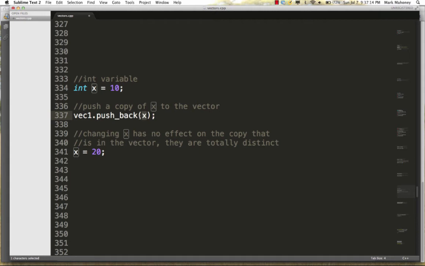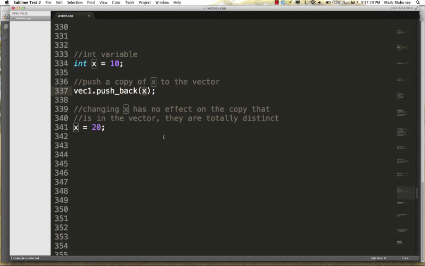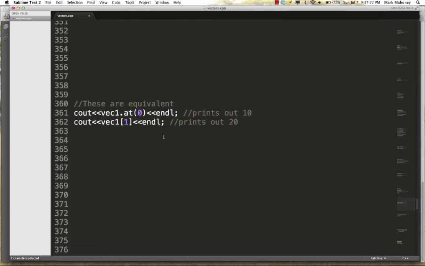Now, how do we access elements? Well, to access the elements of the vector, you can use either the at method or the square brackets notation. And we'll see the square brackets notation is very, very similar to array notation.